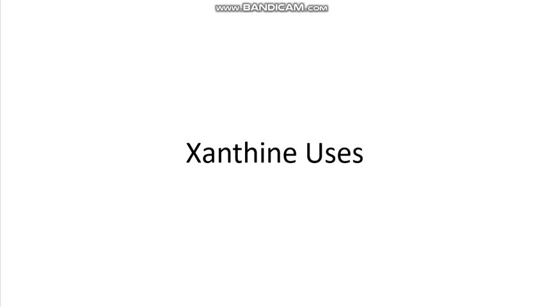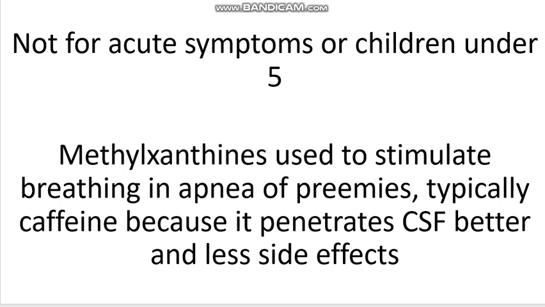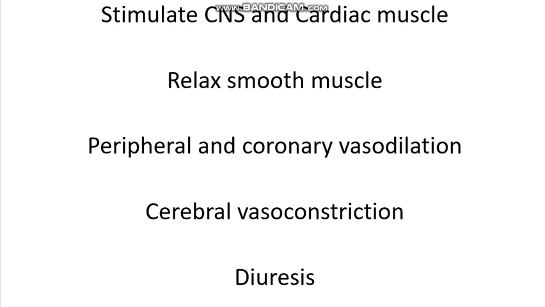Xanthine uses are not for acute symptoms or children under 5. However, methylxanthines are used to stimulate breathing in apnea of prematurity, typically caffeine because it penetrates CSF better and has fewer side effects. Other xanthine effects are that it will stimulate the CNS and cardiac muscle. It will relax smooth muscles. It will cause peripheral and coronary vasodilation and cerebral vasoconstriction, as well as diuresis.